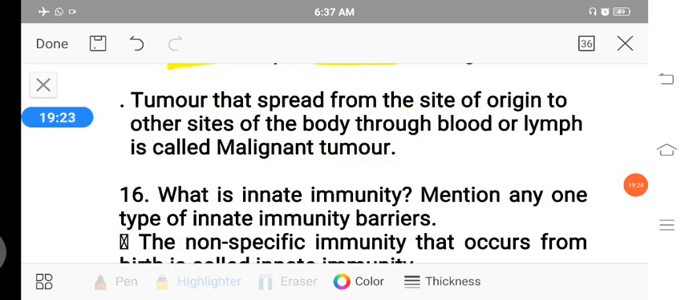Next is the malignant tumor, which means the tumor that spreads from the site of origin to other sites of the body through blood or lymph is called a malignant tumor. The tumors produced by cancer originate at one region and are able to spread to other parts of the body either through blood or lymph. Such spreadable tumors are called malignant tumors. Non-spreadable tumors are called benign tumors.